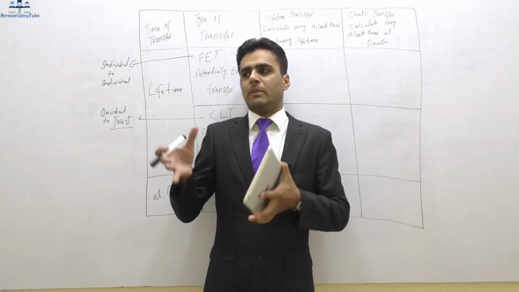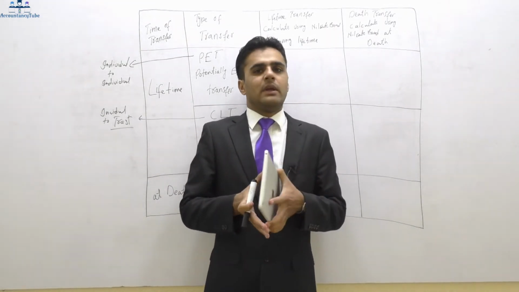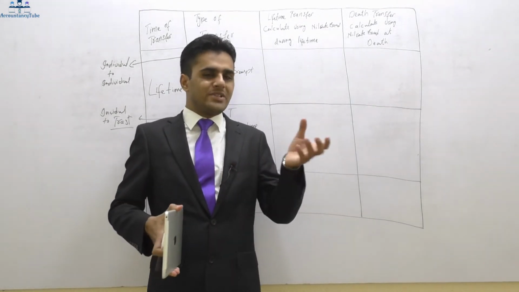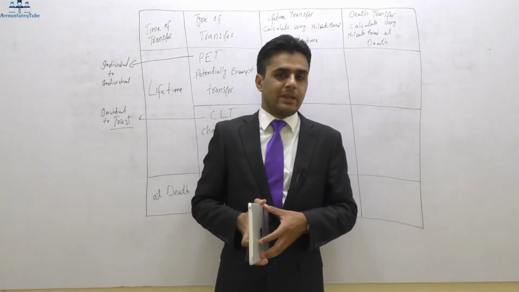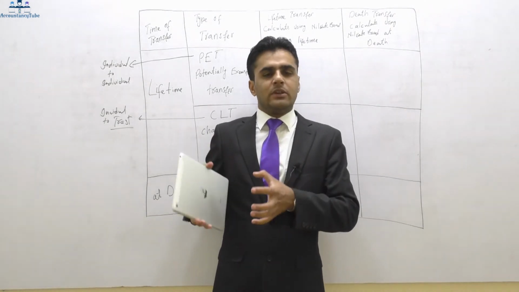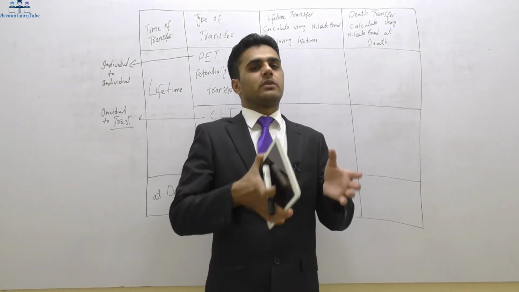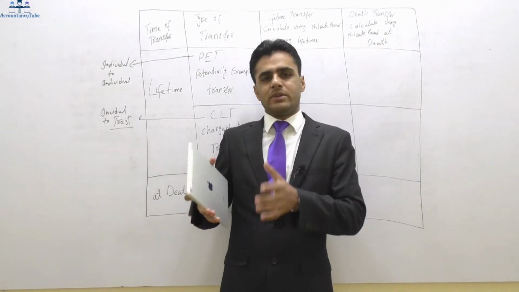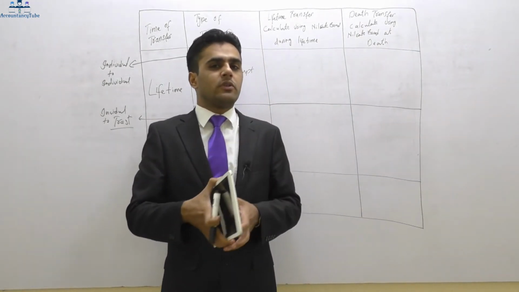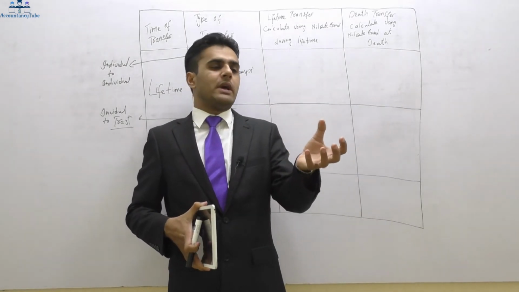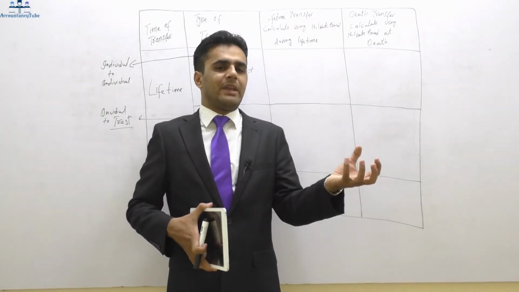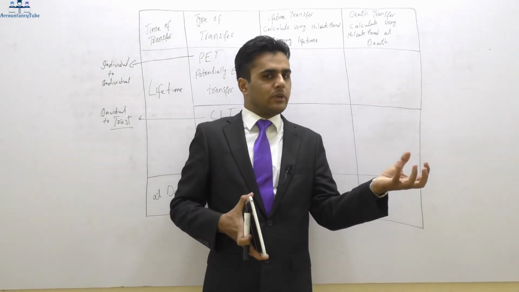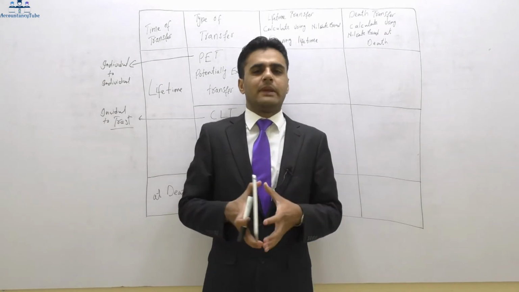Right? So say for example, Mr. A and his wife thought, we want to transfer our house to our children, but they are so young they can't take care of the house. So they decided to transfer that house to a trust, not immediately, but upon their death. They have written an agreement that upon our death, this house will be transferred to a trust who will look after the house, so that when the kids are of age 18, the trust will transfer the house to the kids. All right, so that is basically the aim of the trust.